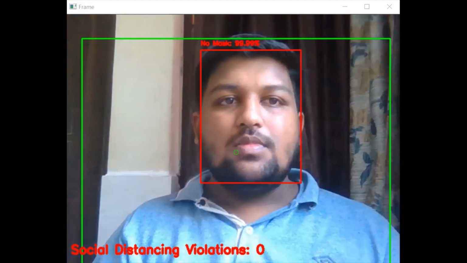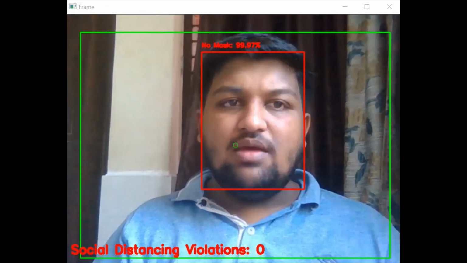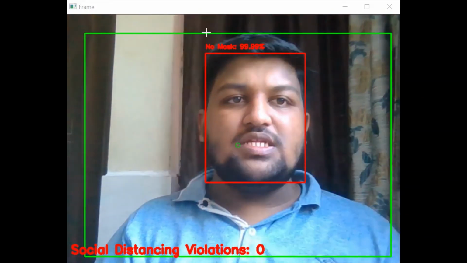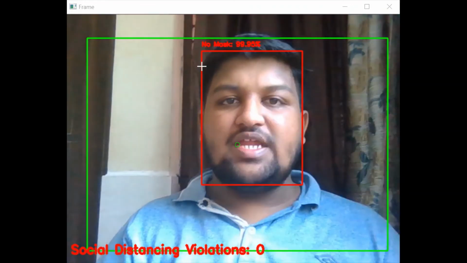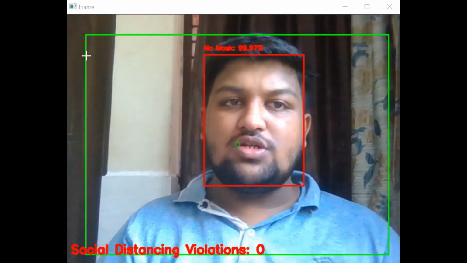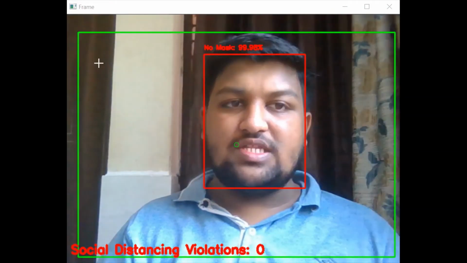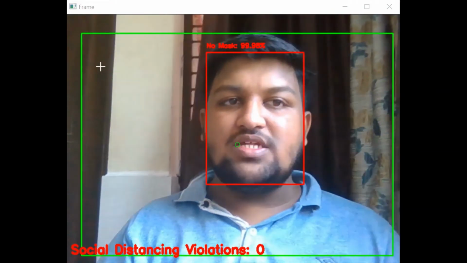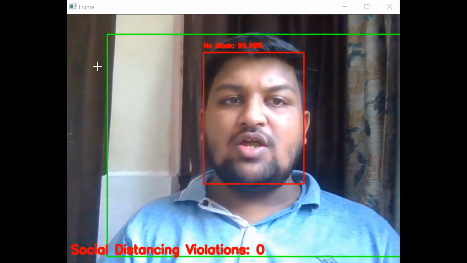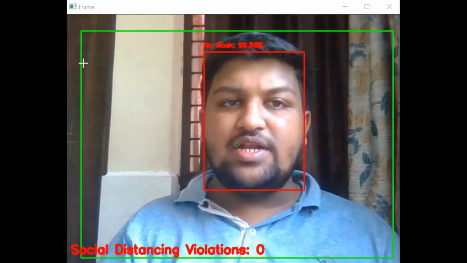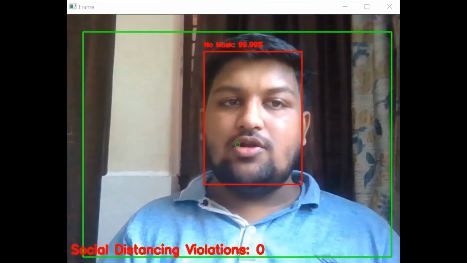Now let us look at the working demo of our model. As you can see, this is the frame of our model. In this frame, there are two boxes. One is the green box and the inner one is the red box. The green box shows that I am maintaining the social distance as I am the only person in this frame. But if someone else would join me in this frame and if we are not maintaining a social distance of 2 meters, this green box would turn into red and the counter will increase accordingly.